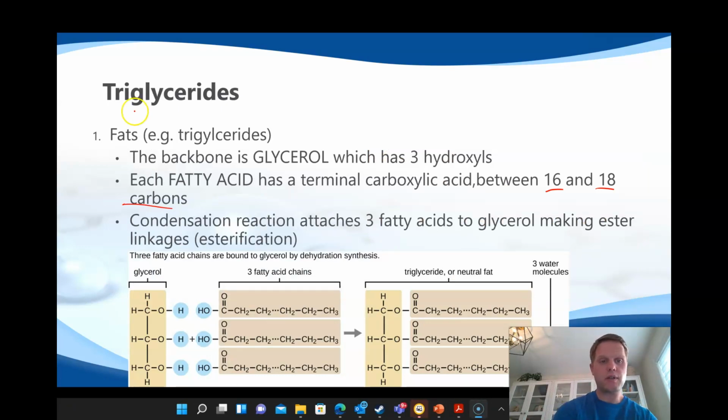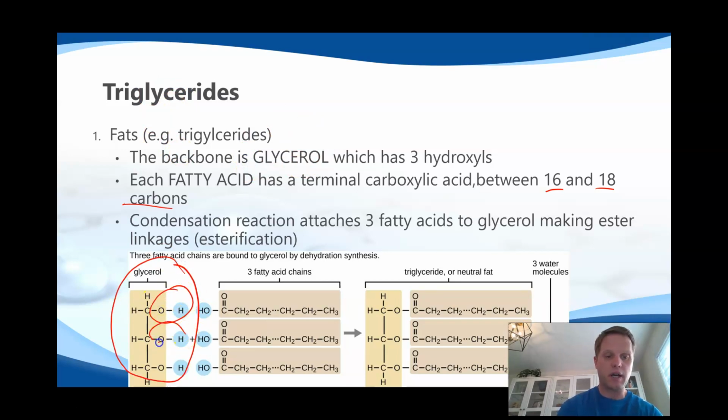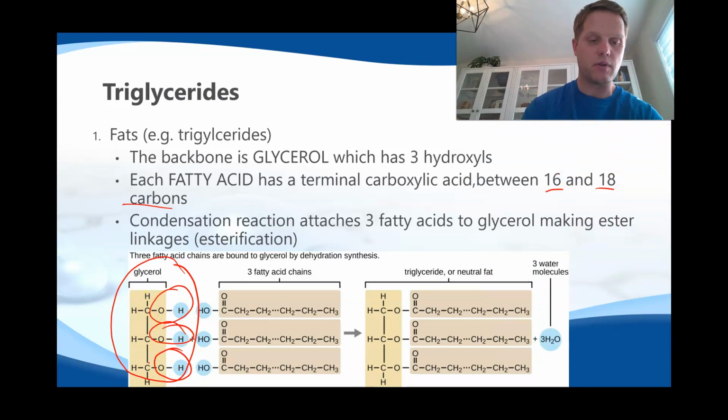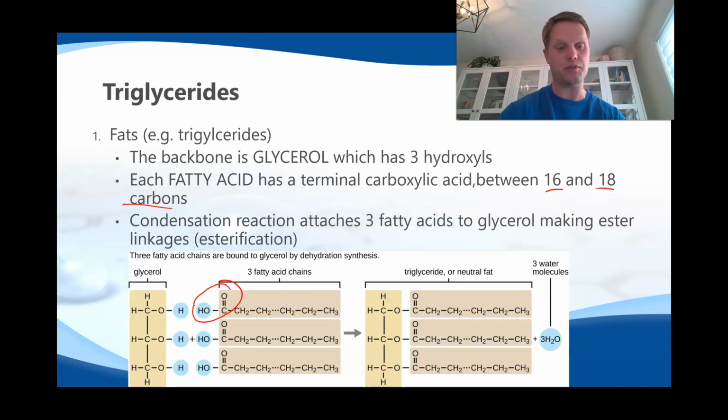So the glycer part refers to glycerol, okay? Glycerol is this molecule right down here, and if you notice, it has 3 hydroxyl side groups. So it's like an alcohol. It's got 3 of them, and it combines with something called a fatty acid. A fatty acid is just a hydrocarbon chain, lots of carbons and hydrogens, and at the end you have a carboxyl or an acid functional group.